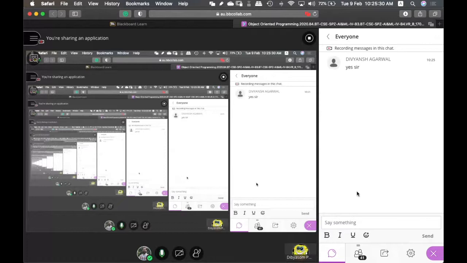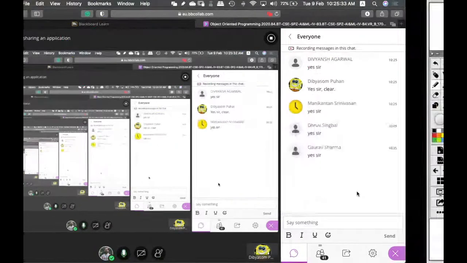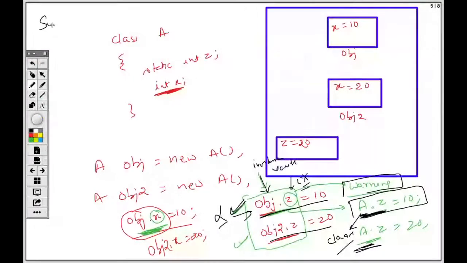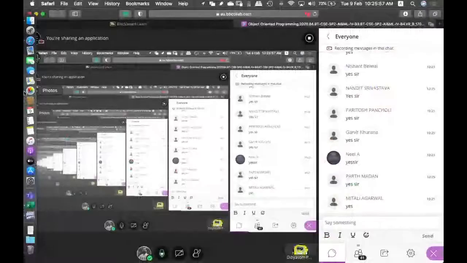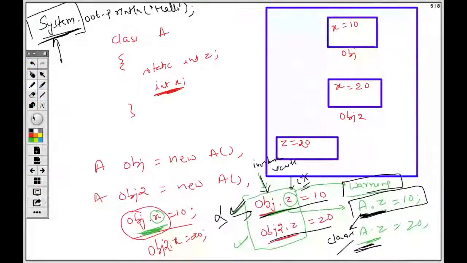Is it clear, all of you? So this thing is really important. Later, we are going to discuss somewhere this thing. This is what we generally write, right? System.out.println. So see here, what you can infer out of it, what this looks like. Is it a class or an object? System. Is it a class or an object?